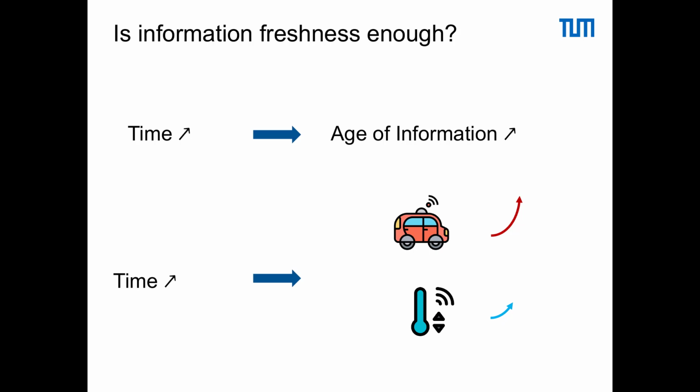If we consider two example scenarios, first one being autonomous driving and the second one being temperature control, if I tell you the latest information available at the controller is a frame that is 5 seconds old, you could argue that it's a rapidly changing environment and expect to have some major changes in the road state within the last 5 seconds. However, in the second example, if I tell you the same thing, your latest measurement is a 5 seconds old measurement, you could argue that it's a slower dynamic than in the first one, so therefore you could expect to have less changes compared to the autonomous driving example.